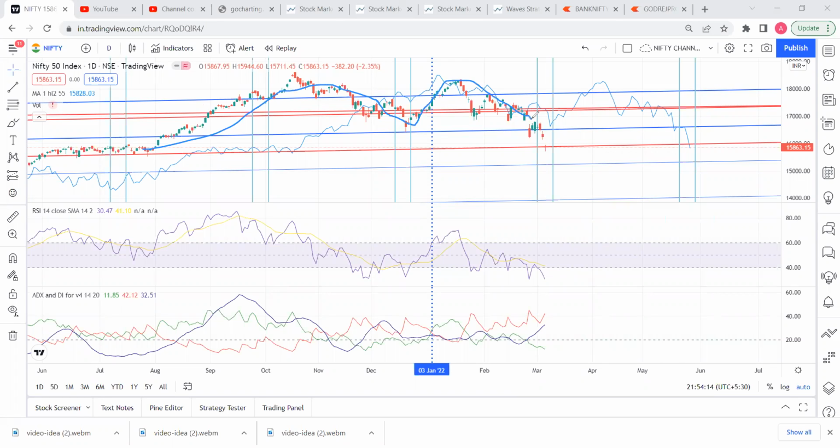This zone over here becomes our first target on the downside. If we draw the same, from this top to this top, around this much on the downside becomes our second target. So that is how the M pattern is calculated.